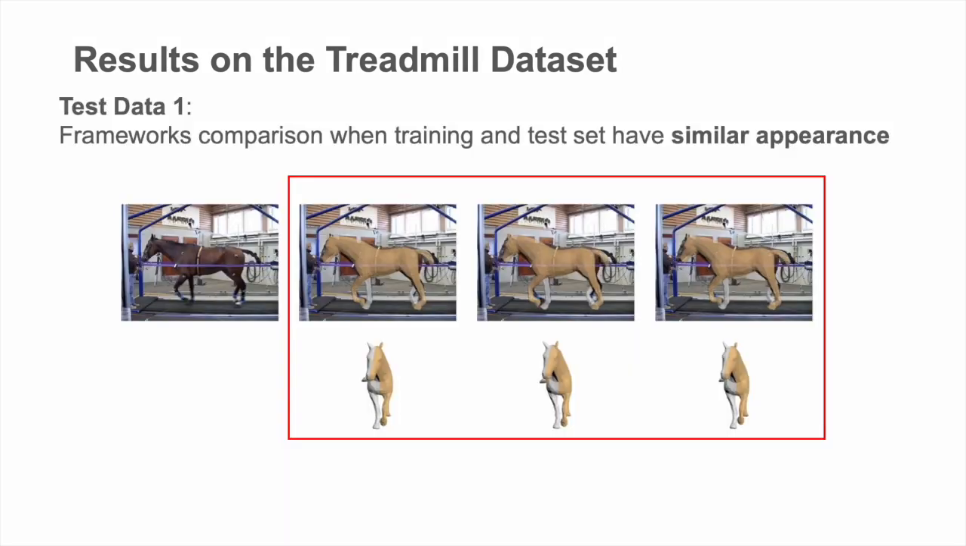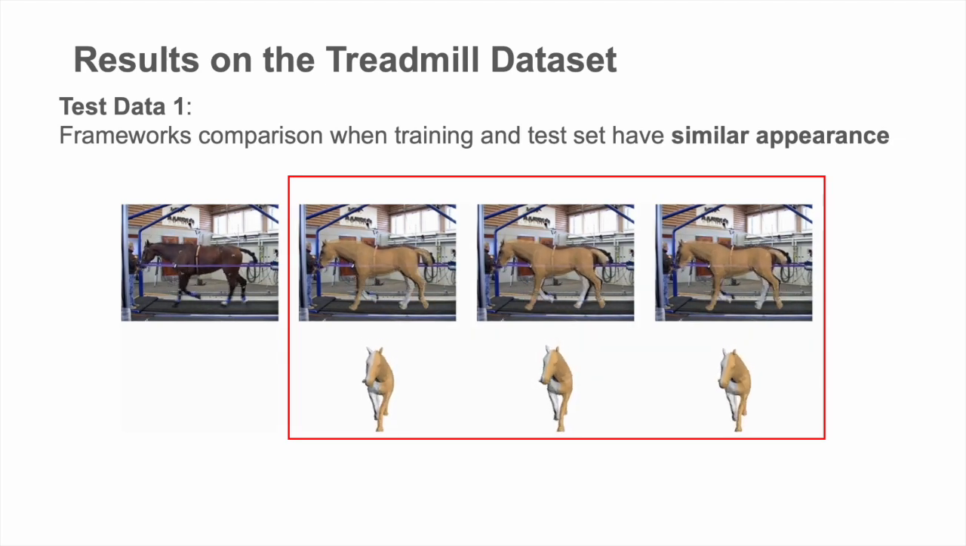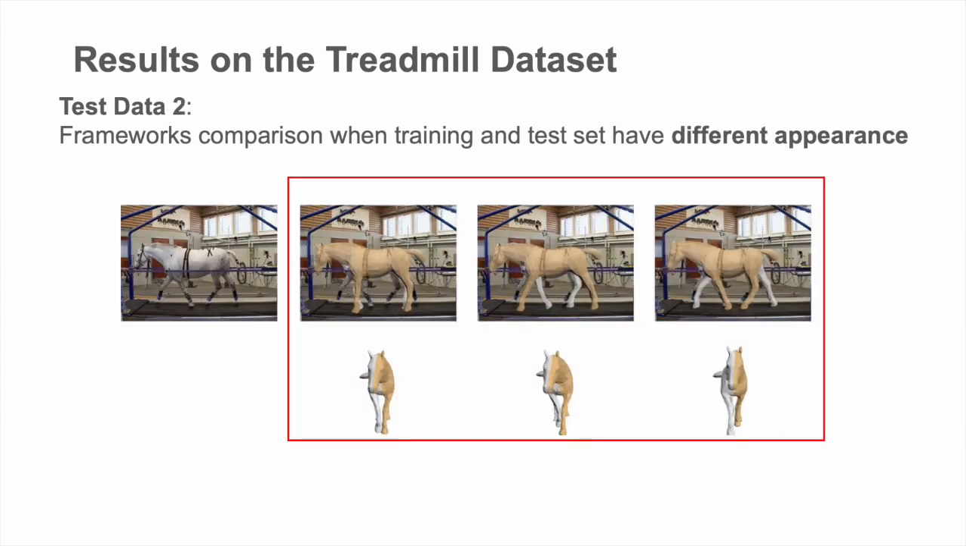Here are the results for test data 1 on the treadmill dataset. We see that image-only, early fusion, and model fusion networks perform similarly. Here are the results for test data 2 on the treadmill dataset, where the visual appearance is very different in training. We observe that the model fusion network predicts better poses. This indicates that audio can be used to mitigate the effects of out-of-distribution appearance during test time.